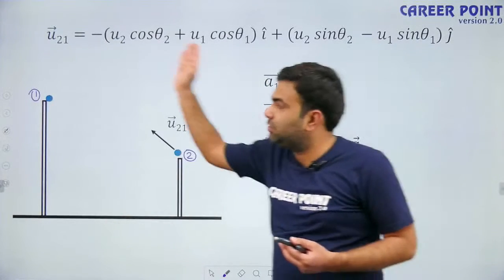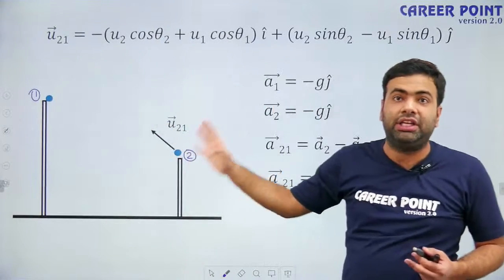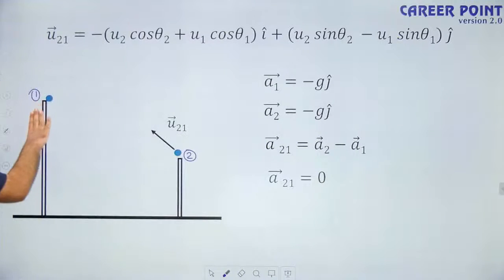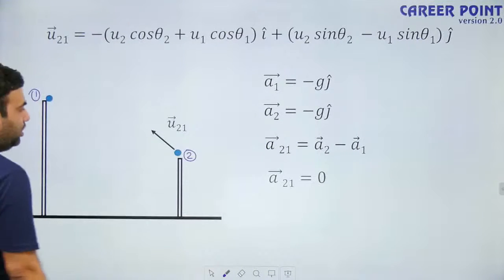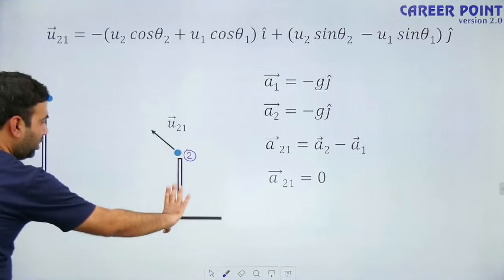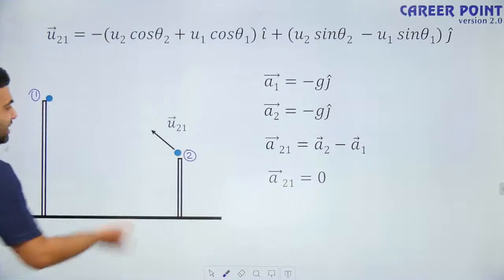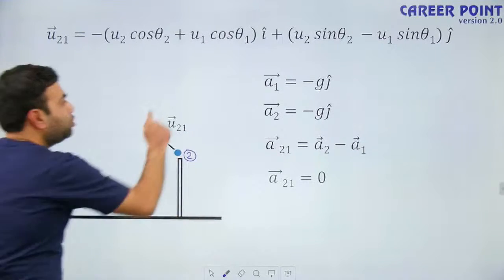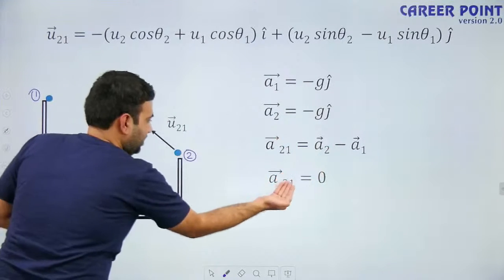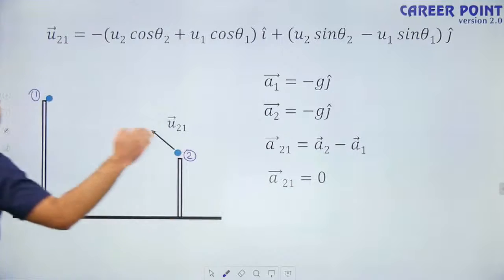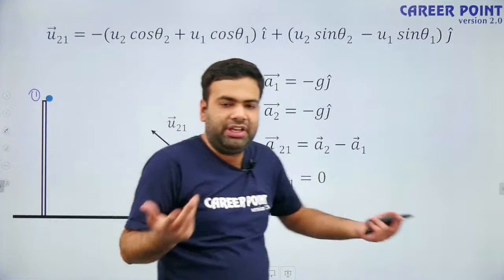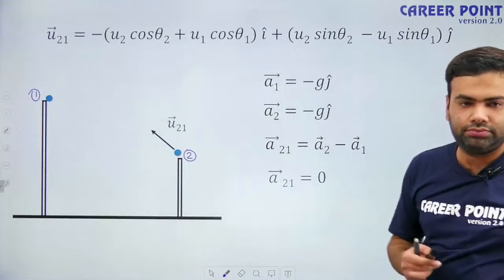But if the first particle observes the second particle, it will think this building is going downward and backward, and the second particle is having this velocity without acceleration. These are the things as observed by the first particle. As observed by ground, it will be different.